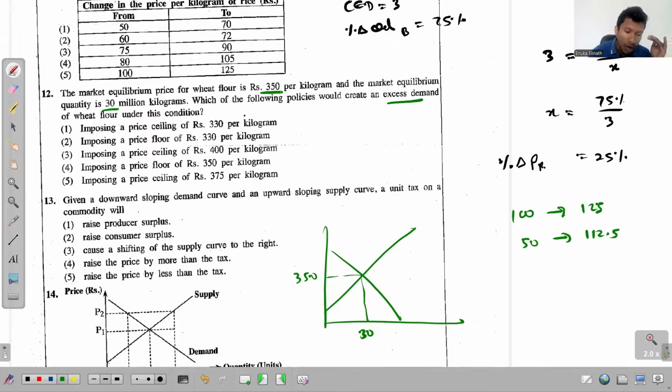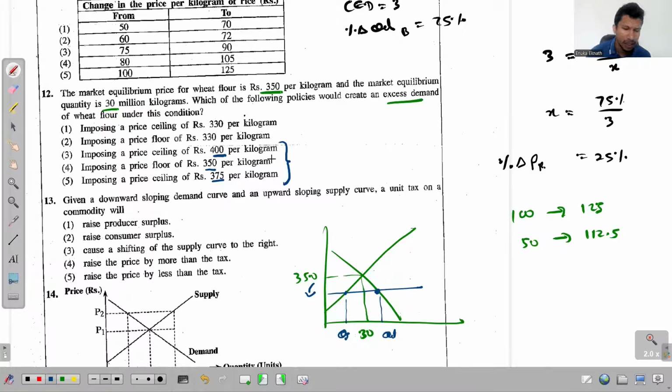in the market only if the new price is below this equilibrium price, right? Again, if the price is lower than 350, then only quantity demanded will be higher than the quantity supplied. So it must be a price lower than 350. If you look at the answers, 400, 350, 375, do not even read the others. These will never be the answer, right? Because those are either equal to 350 or above 350.